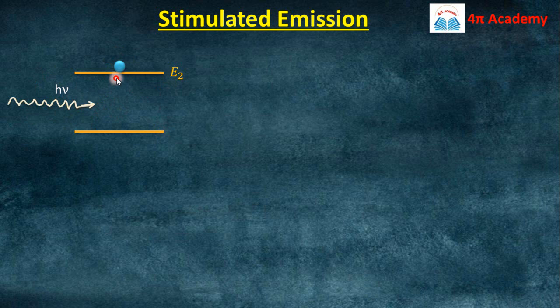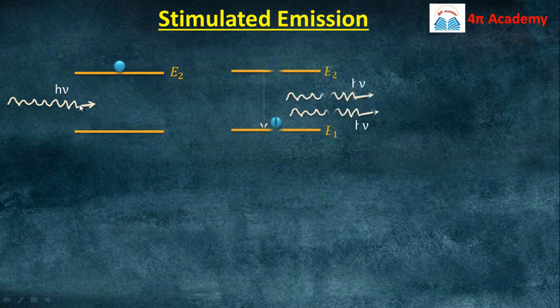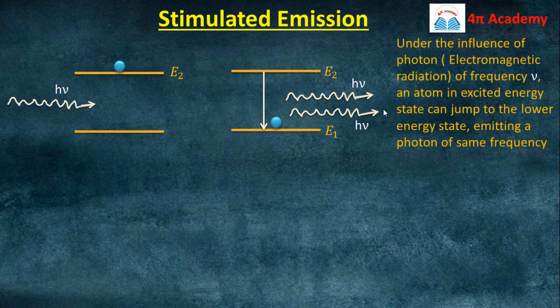In this case this atom will interact with this photon, and in this interaction the atom will lose its energy and jump back to its ground state. So your atom is now in the ground state, and it releases the energy h nu, that is E2 minus E1. The photon of energy h nu that was incident will also come out because it is not absorbed by this atom. So now we are getting two photons of the same energy. This is the stimulated emission of radiation, because for this emission we are providing the incident radiation.